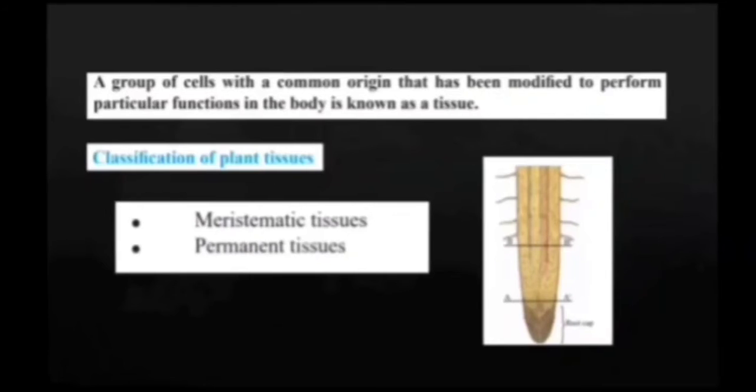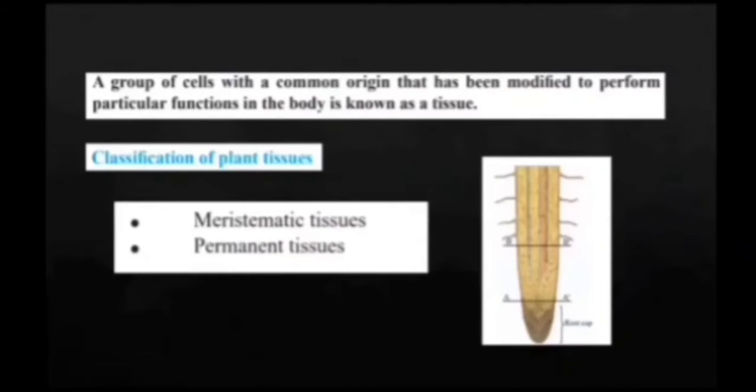Living tissues of plants. Before we see the classification of plant tissues, let's see the definition of the tissue. Tissue is a group of cells with a common origin that has been modified to perform a particular function in the body. That is, a cluster of cells performing similar functions are known as tissues.